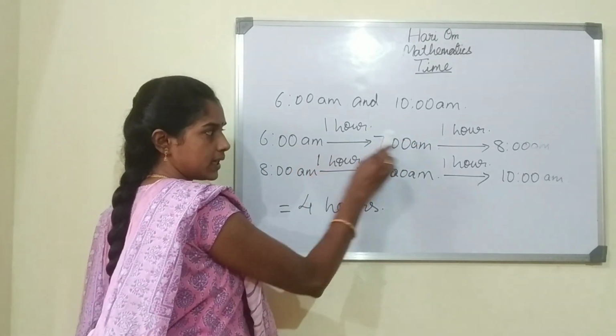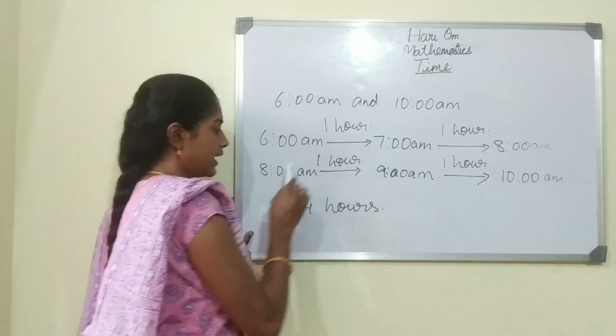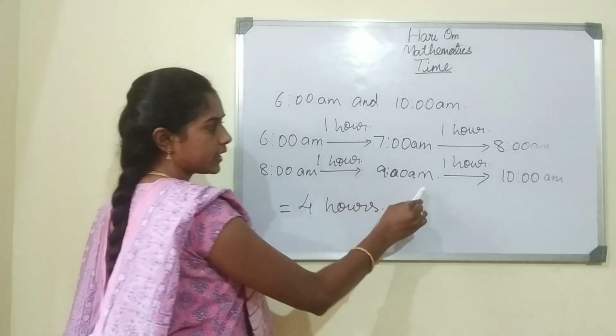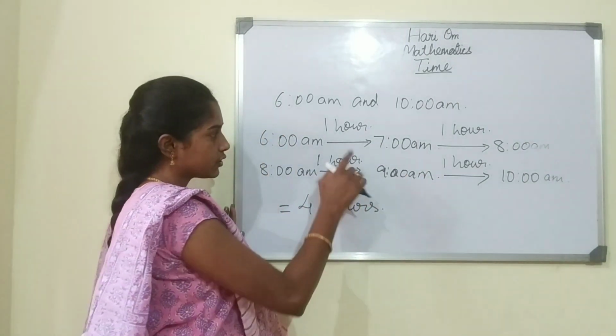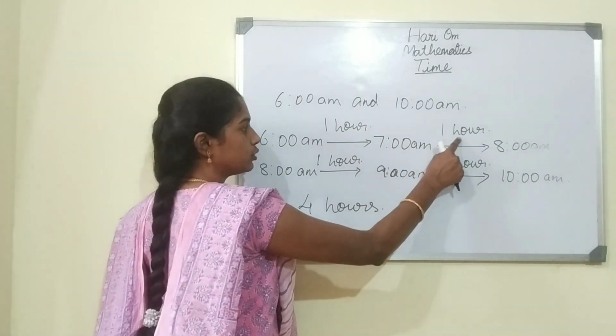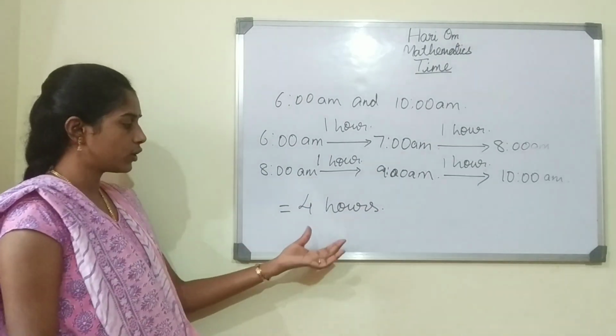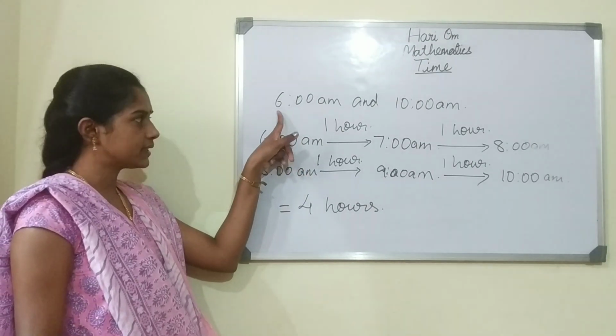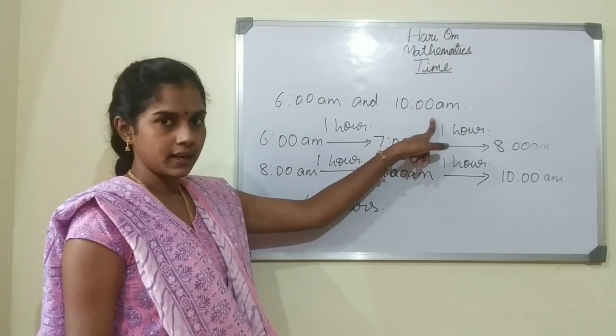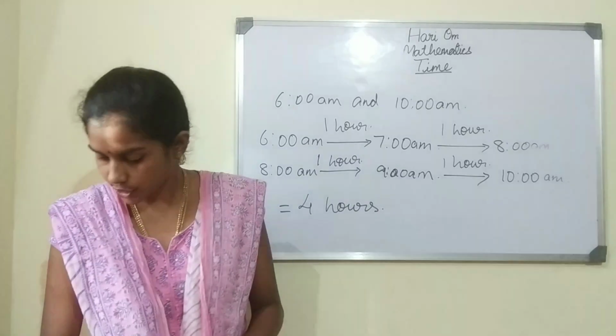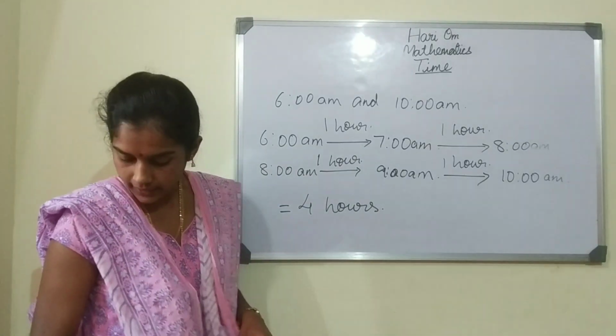to 7 a.m. 1 hour, 7 to 8 a.m. 1 hour, 8 to 9 a.m. 1 hour, 9 to 10 a.m. 1 hour. So here how many hours are there? 1, 2, 3, 4. So totally 4 hours. So 4 hours is the duration between 6 a.m. and 10 a.m. Okay. Understood children? Okay. Now let us go for the exercise